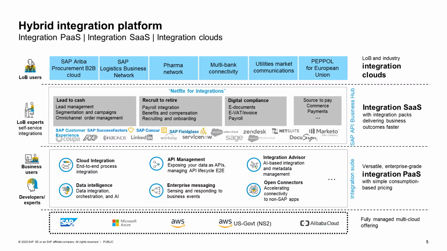And even our integration clouds, like the SAP Ariba Procurement B2B cloud or the Logistics Business Networks cloud, Pharma Network, PEPPOL for the European Union, all those industry clouds also use the capabilities of the integration suite and enable their LOB users to run those services without becoming an integration expert themselves. And all of these capabilities come as a fully managed multi-cloud offering. I will talk about it in a second.